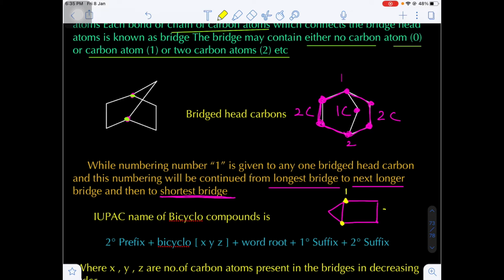On the right side bridge we have two carbon atoms, whereas the left side bridge has only one carbon, and between the two bridgeheads there is no carbon, that is zero carbon. So the maximum number of carbons in a bridge is 2, excluding the bridgehead carbons. So we go for numbering along the longest bridge: 1, 2, 3, 4, and next the longer bridge, this will be 5, and after that the shortest bridge. Yes or no?